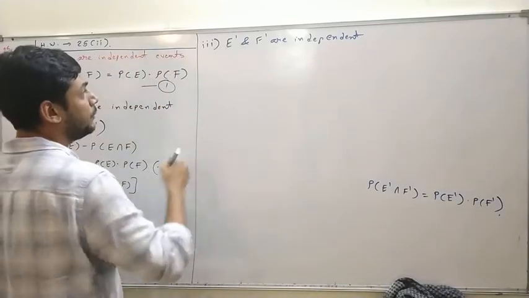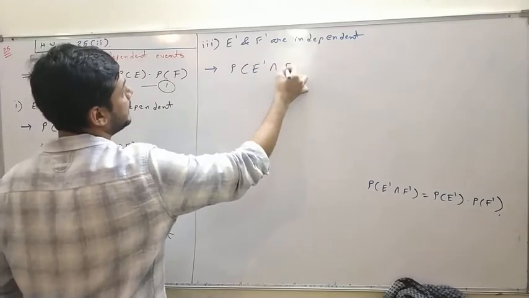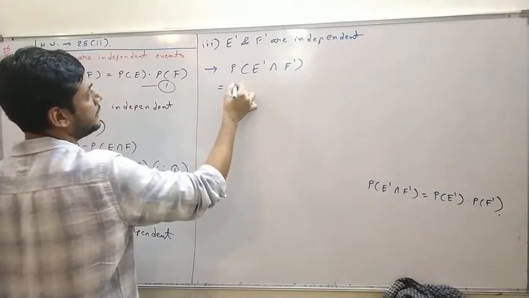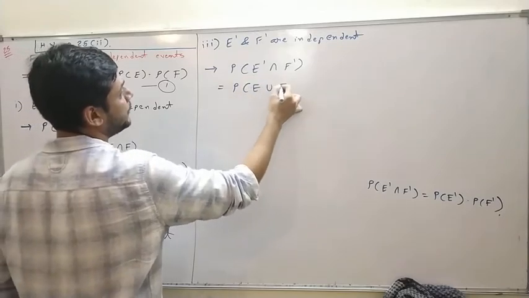So we start with the LHS, P of E dash intersection F dash. E dash intersection F dash we can write as E union F whole dash.